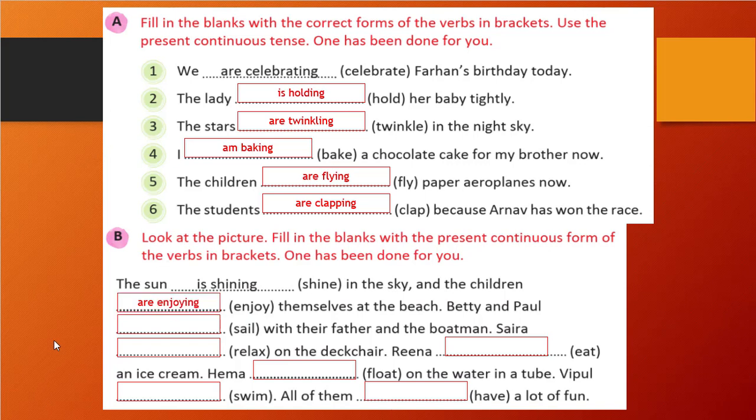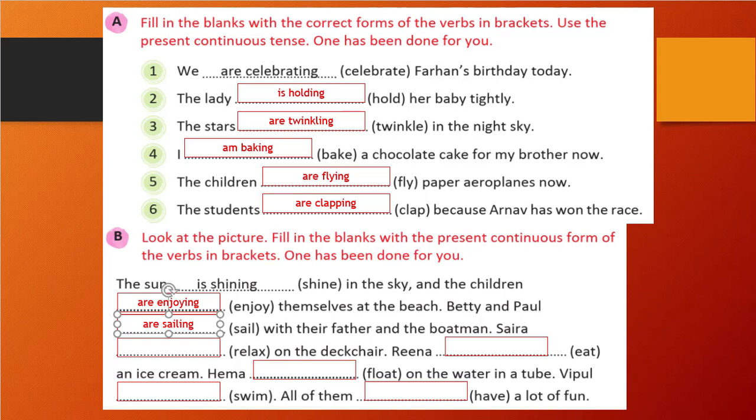And the children are enjoying themselves at the beach. Betty and Paul. So this is a plural because we are talking about two people. So it has to be are. And sail will become sailing, S-A-I-L-I-N-G. Right? Sailing with their father and the boatman.